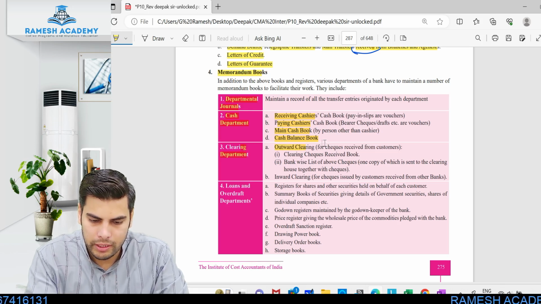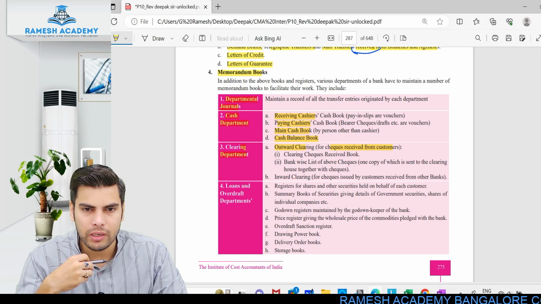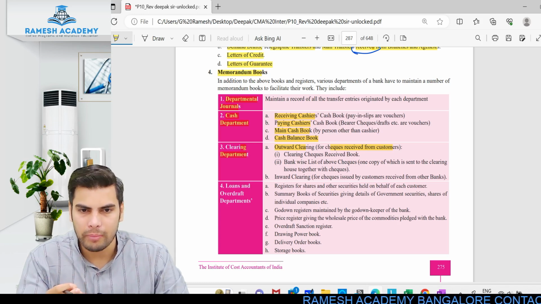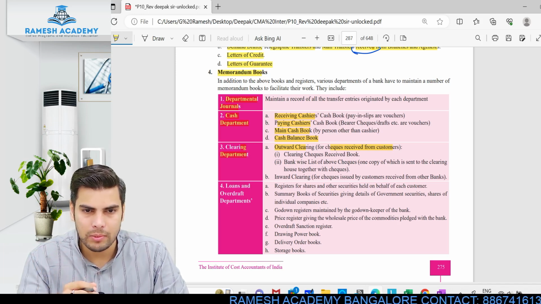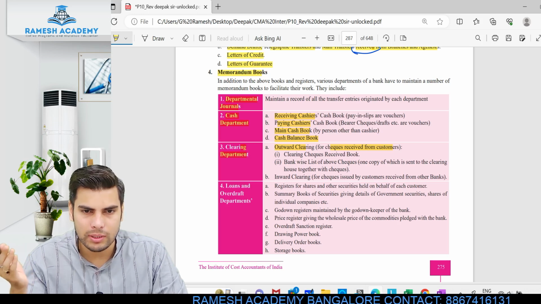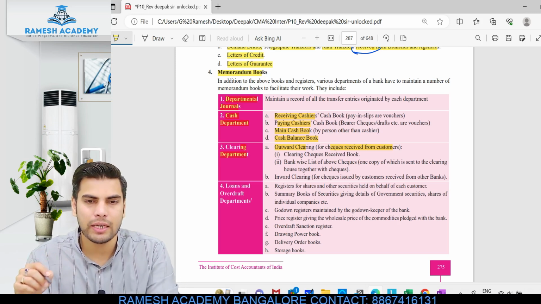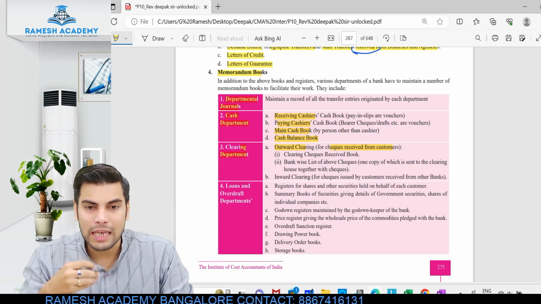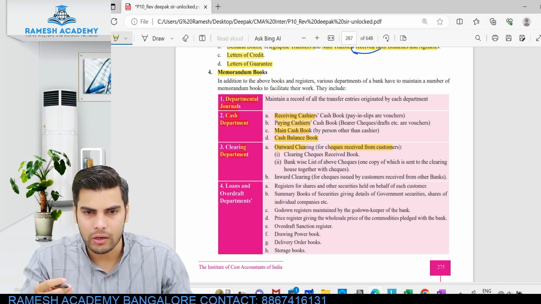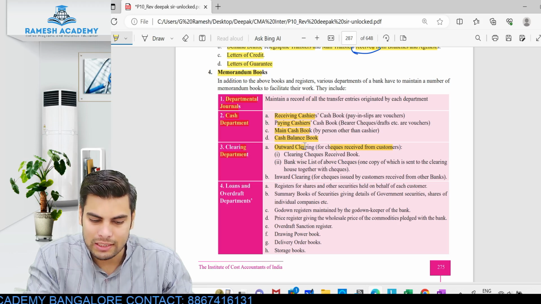Outward clearing is for checks received from the customer. See what the banking company does with the check that is received. Suppose I'm a customer and I've got a bank account in HDFC, and I would have received a check from my customer. He will be having a bank account somewhere else, let's say in SBI, so he would have drafted his SBI check and issued it to me. What I do with this check is I go and deposit it with the bank. What the bank does is send it for clearance. That is why it is called outward clearing.